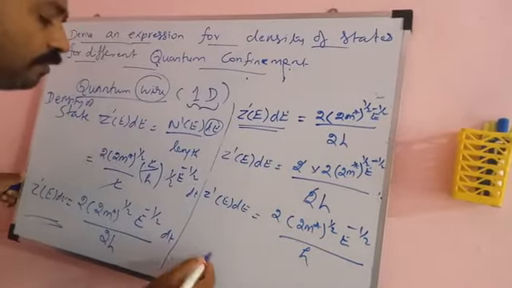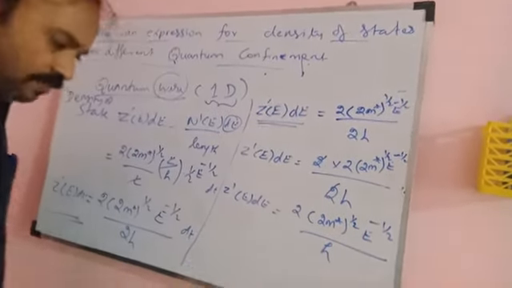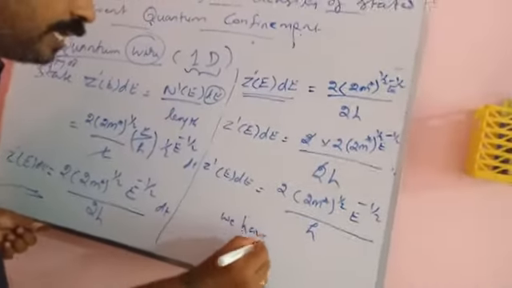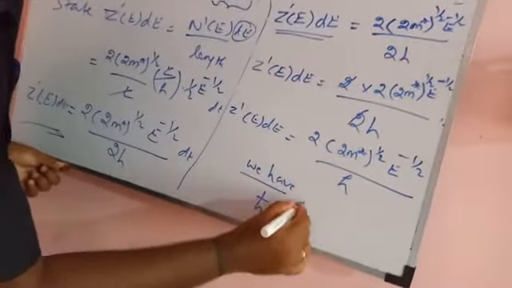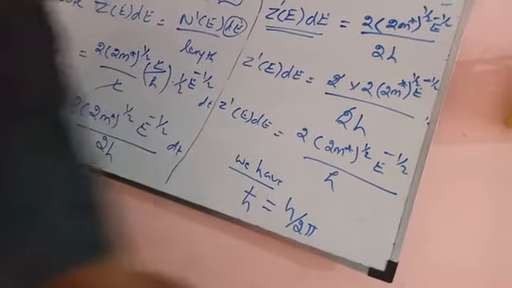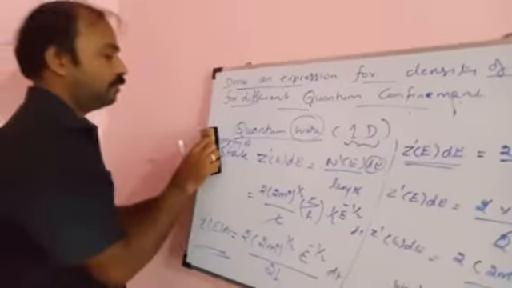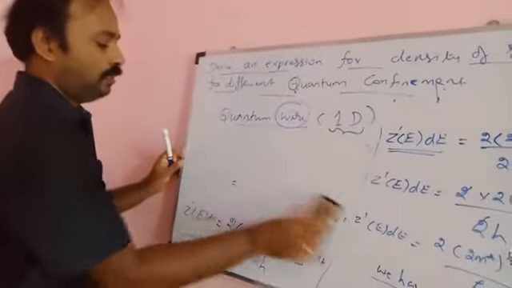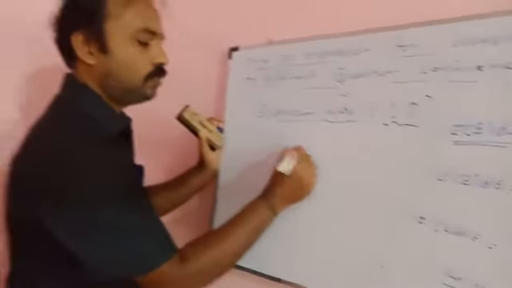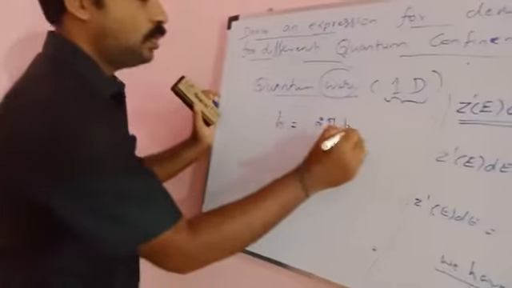Now one simplification. For simplification, I have the formula h cross is equal to h by 2 pi. From this I am going to drop this one. Then h is equal to 2 pi into h cross.